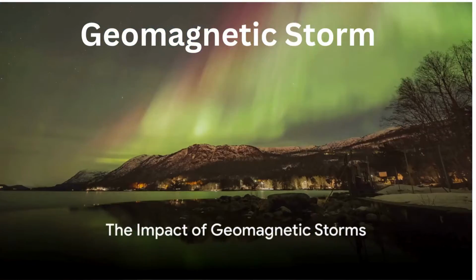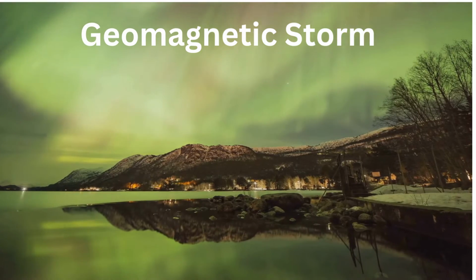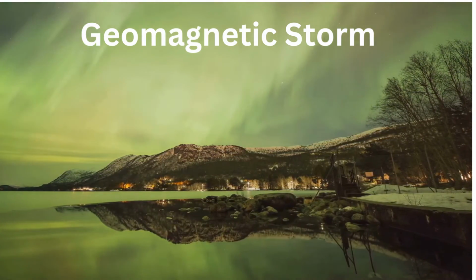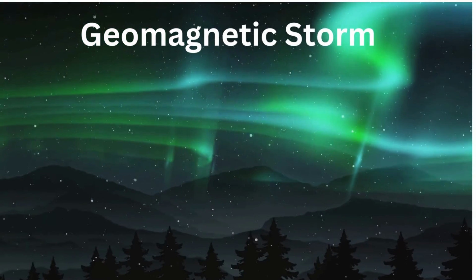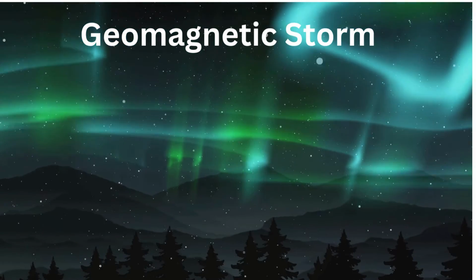Geomagnetic storm. A geomagnetic storm happens when there's a big disturbance in the Earth's magnetic field. These storms can make the northern lights even more spectacular, with colors dancing across the sky.